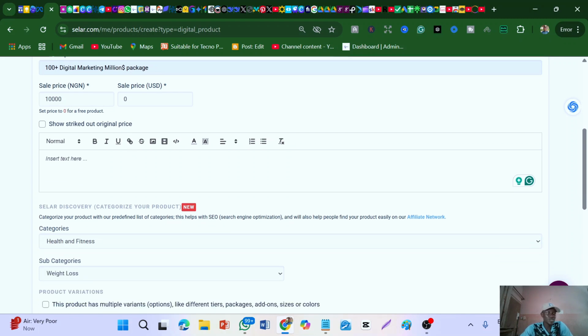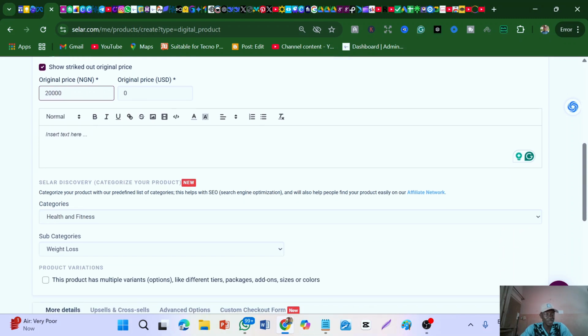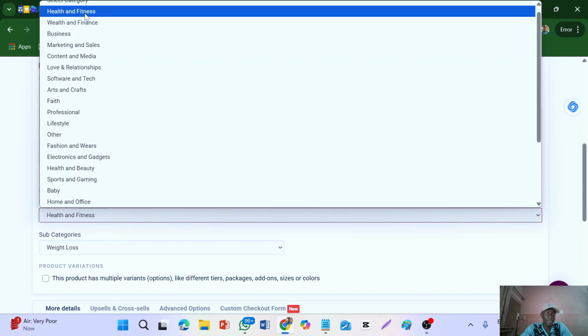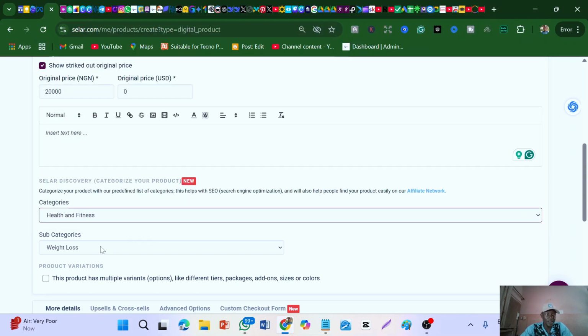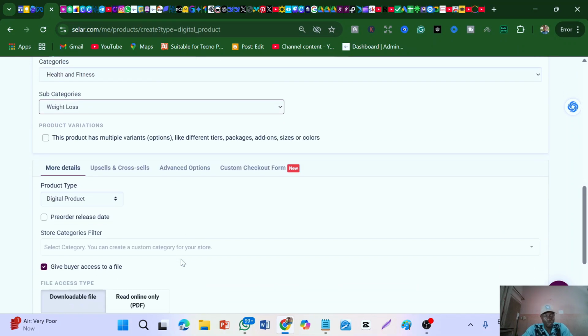Then here is where you're going to put the short description. This place shows strike out price. When you tap on it, you can put the strike out price. Let's say it is 10,000, and your discount price is let's say 20,000 for the book. So you can put it here, and that's how they're going to see it with the slash price. You understand what I mean? So here you're going to put category as health and fitness, and then subcategory as weight loss. You're going to put it depending on the book and the product.